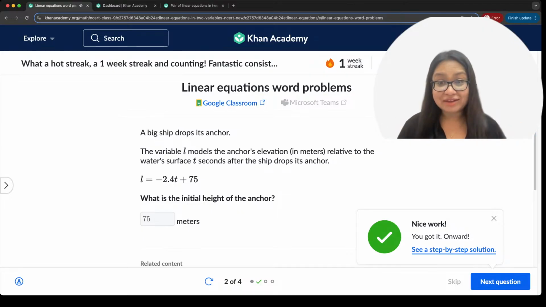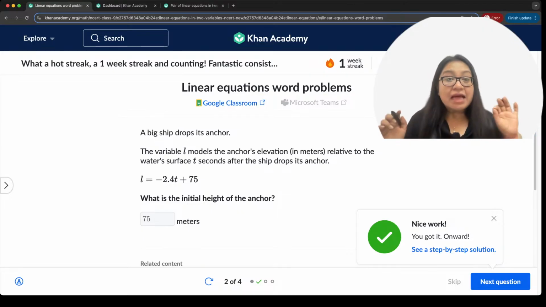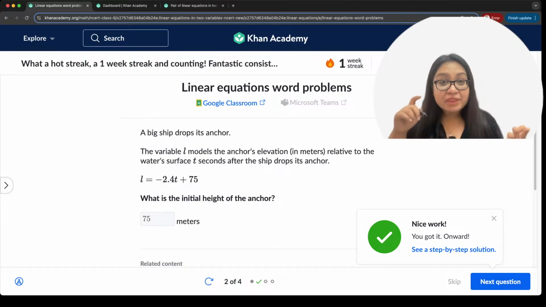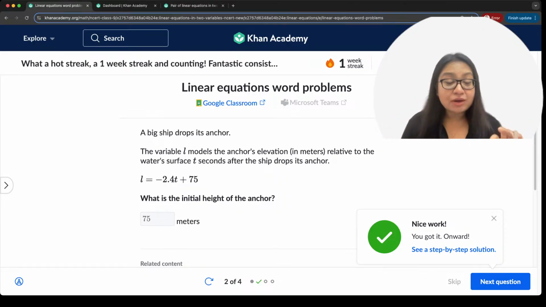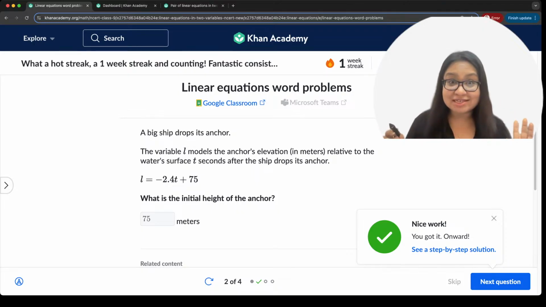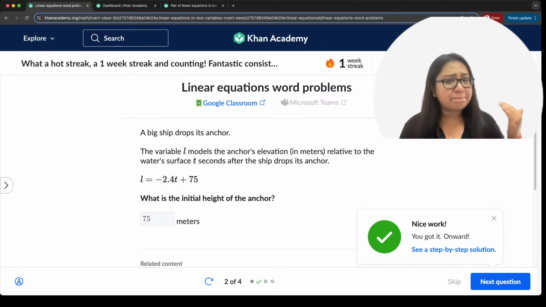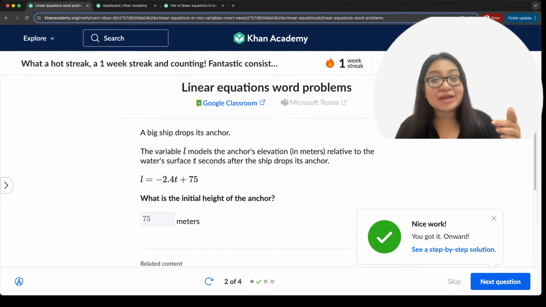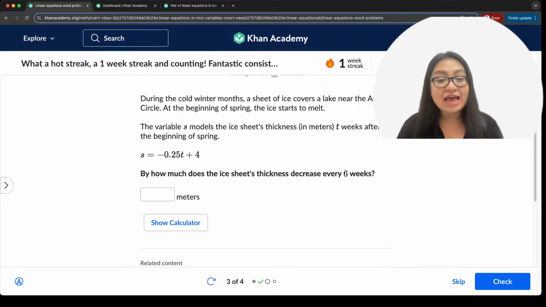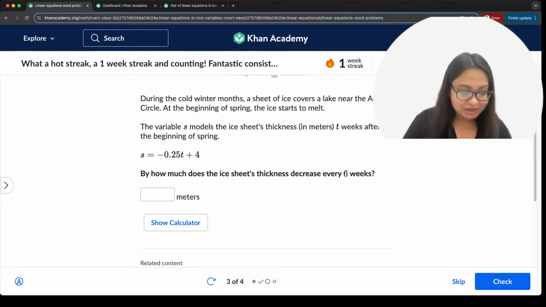So the idea here is that when you watch a video and you go solve the questions in the exercises, you get streaks and you get badges and you remain motivated to solve because, well, fun. Math is fun, right? So there you go. Yes, we will go to class 10th also, and then we will move on to 11th and 12th also. Don't worry. Let's go to this question and then we move on.